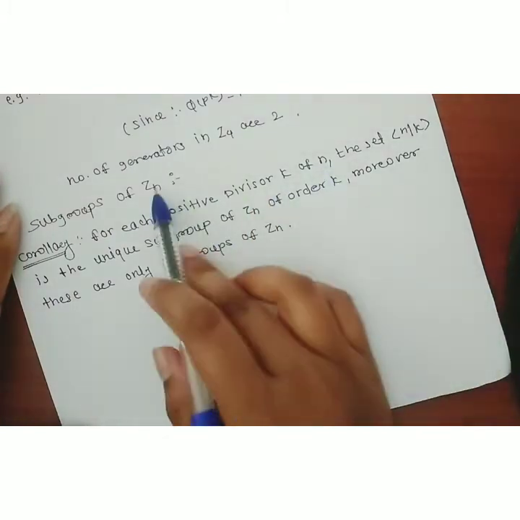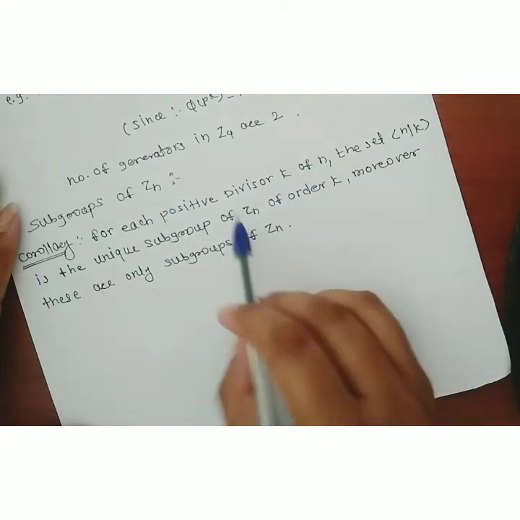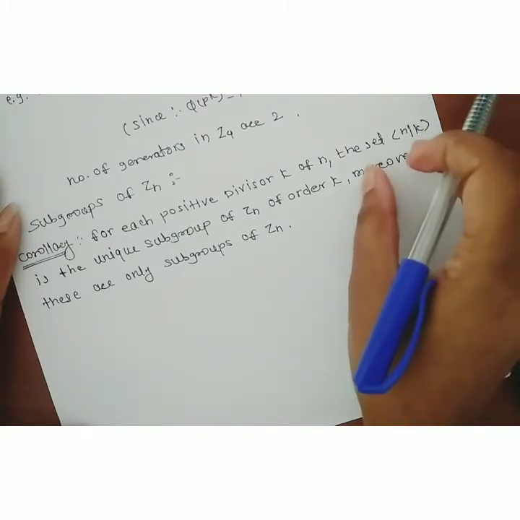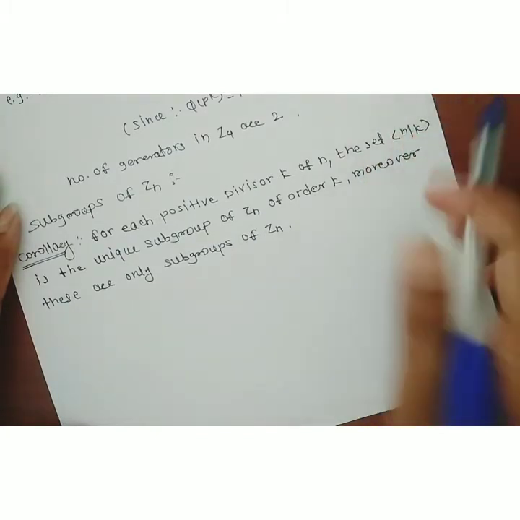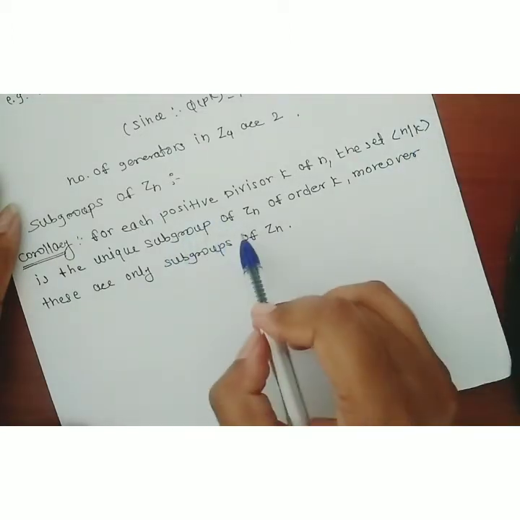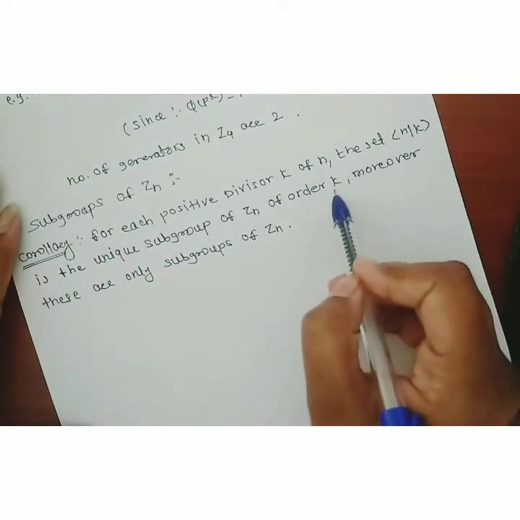First, the order of Zn is n. Then find the divisors k of n, and take the subgroup generated by n divided by k. The subgroup generated by that element is the subgroup of Zn, which is the unique subgroup of that order, and the order of that subgroup is k.